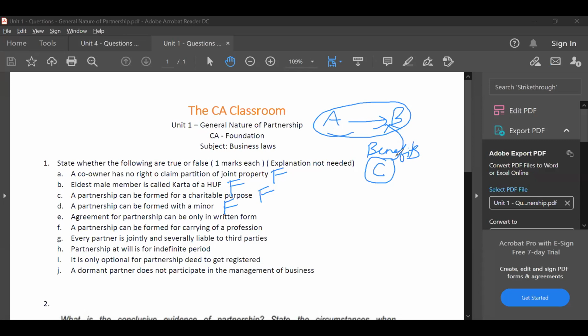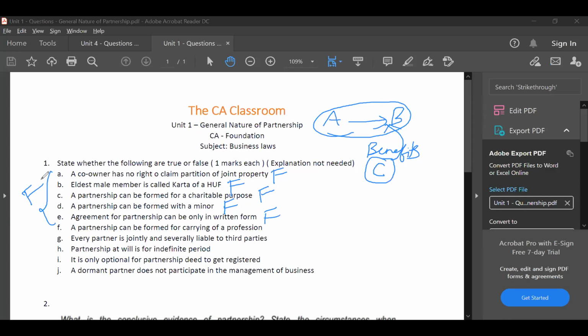E, can you read E, Anu? Agreement for partnership can be only in written form. Answer? False, sir. Correct, it is false. It may be written or oral. So A to E are all false.